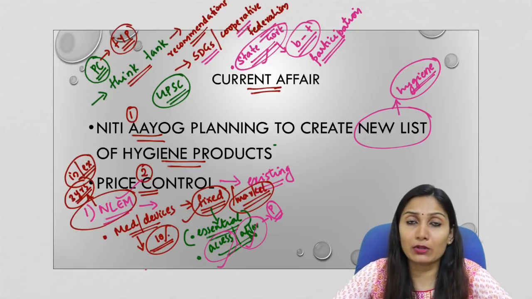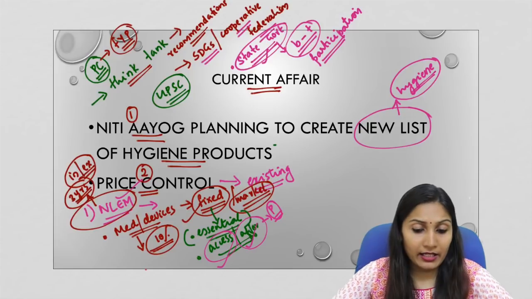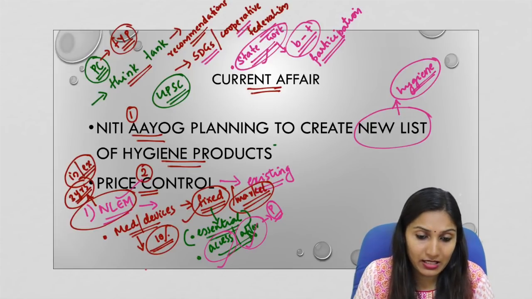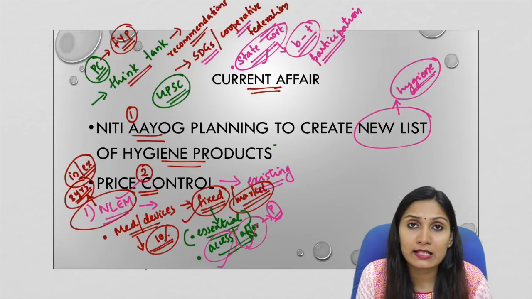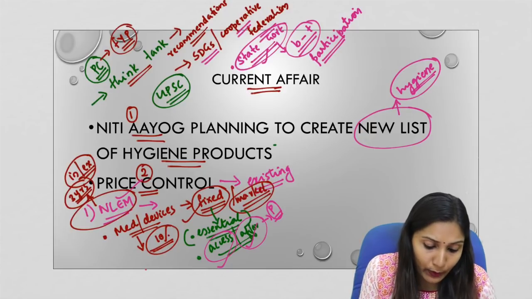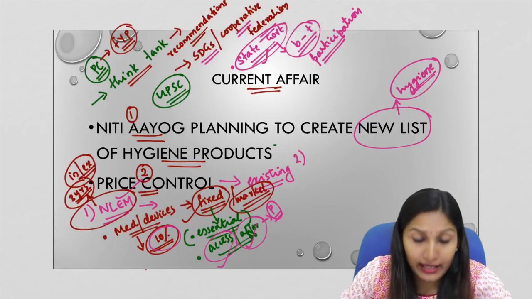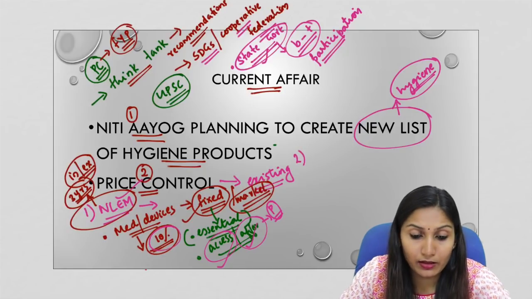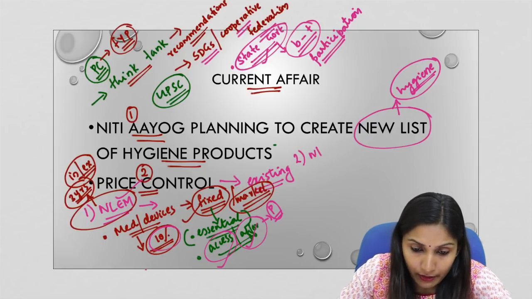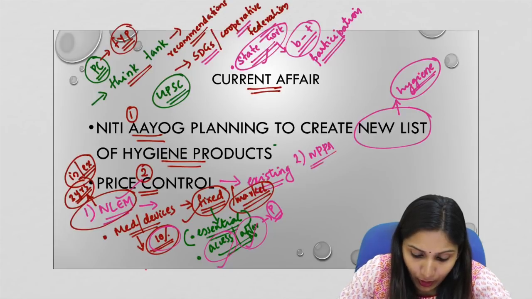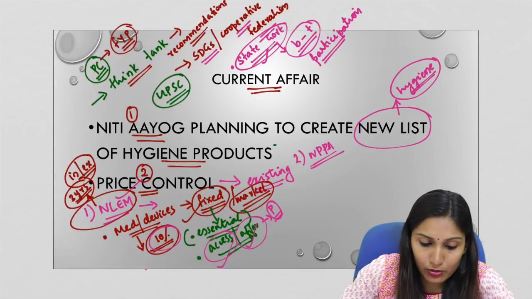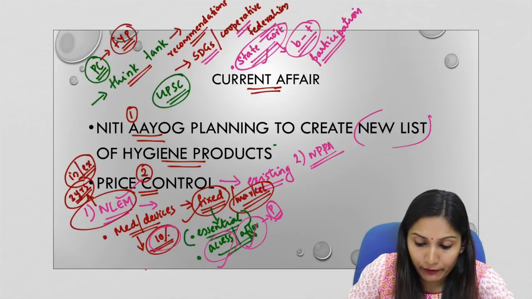It does not leave it to the market to fix the prices. And in case of the non-scheduled medicines that we have discussed, the non-scheduled list, government has allowed an annual price hike of 10%. Now, a second important fact that we must understand with related to this topic is National Pharmaceutical Pricing Authority or NPPA. NPPA is also a much important topic for your